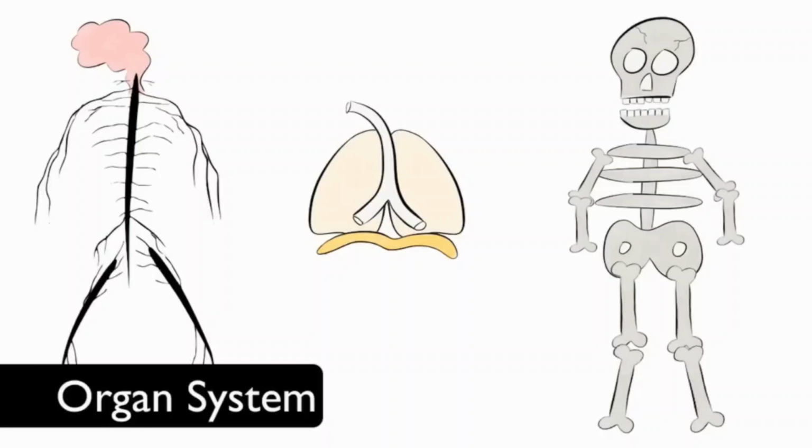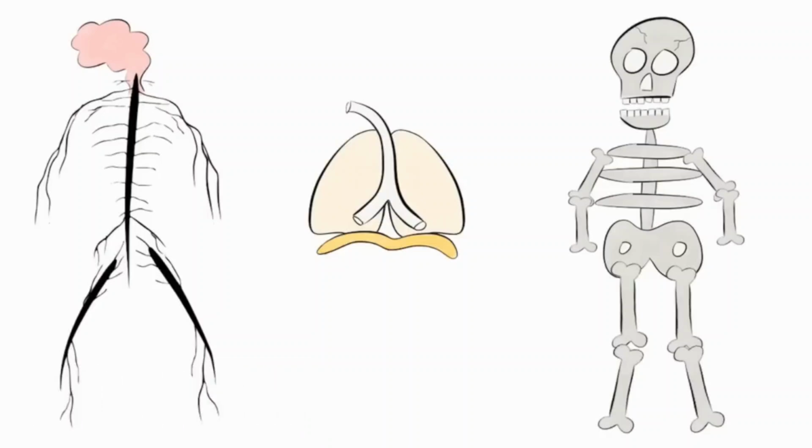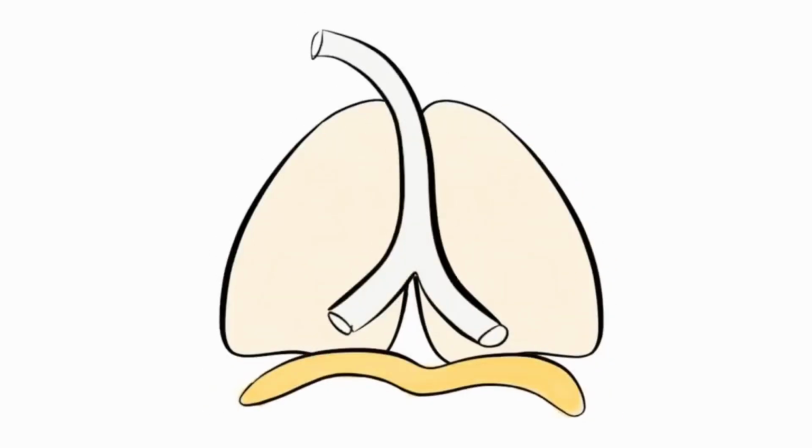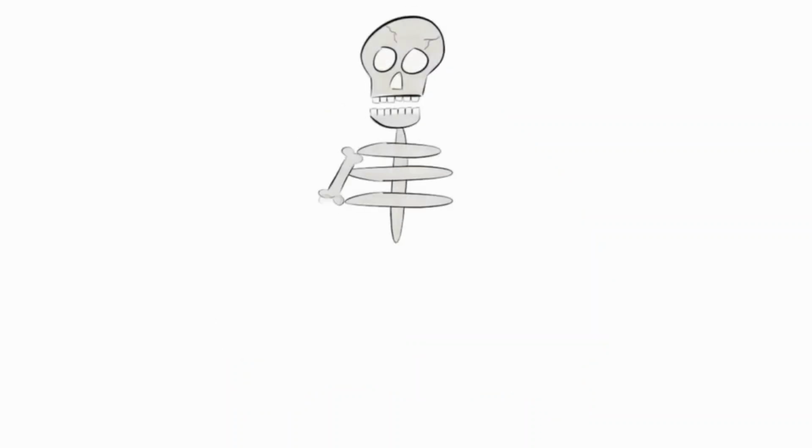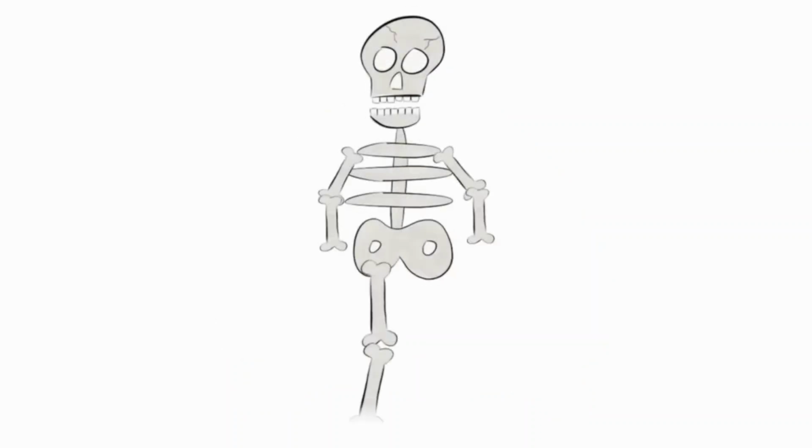Your brain is a part of the nervous system. Your brain, spinal cord, and nerves work together to collect and process information. Your lungs are a part of the respiratory system. Along with the diaphragm and others, they help you breathe. All of the bones in your body are a part of the skeletal system. Bones, cartilage, ligaments, and tendons give your body structure and support.